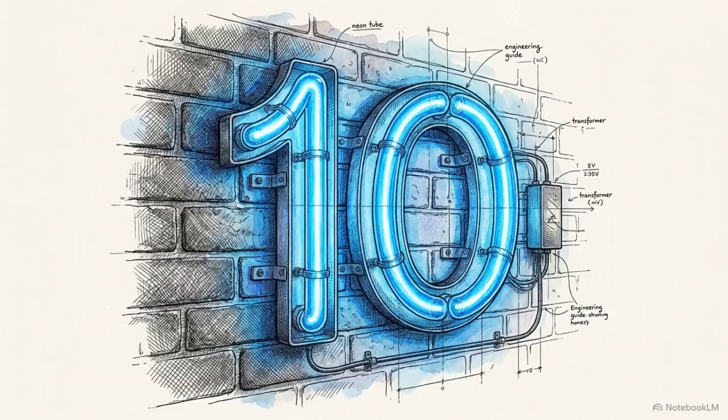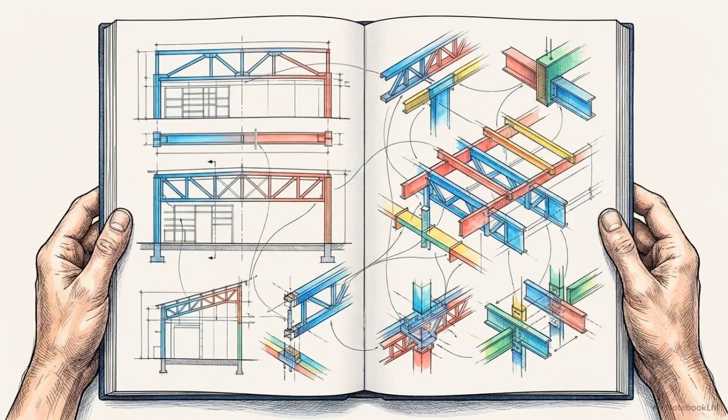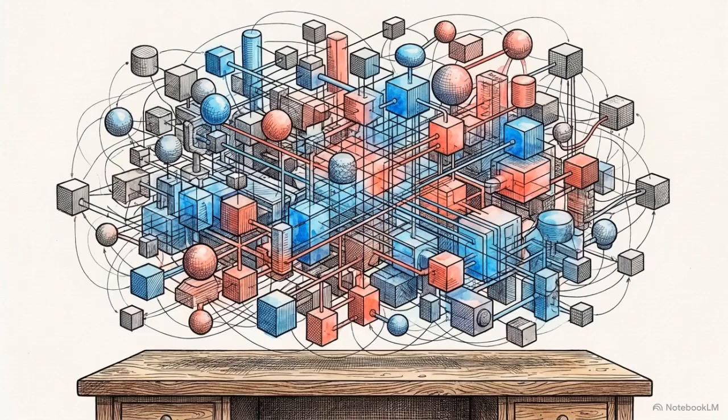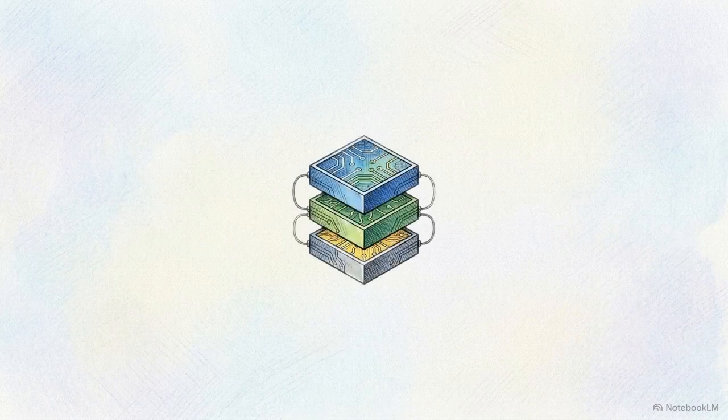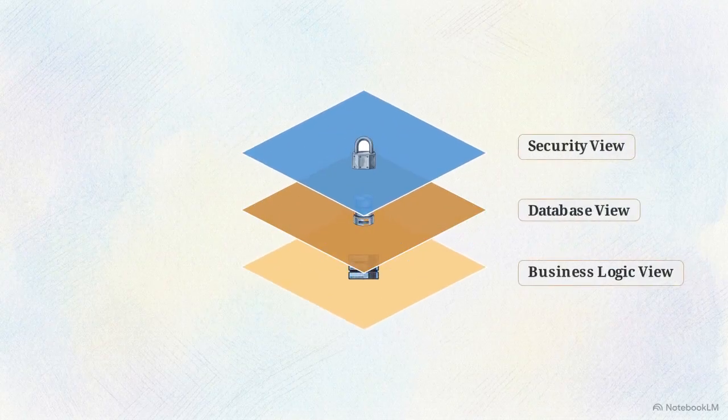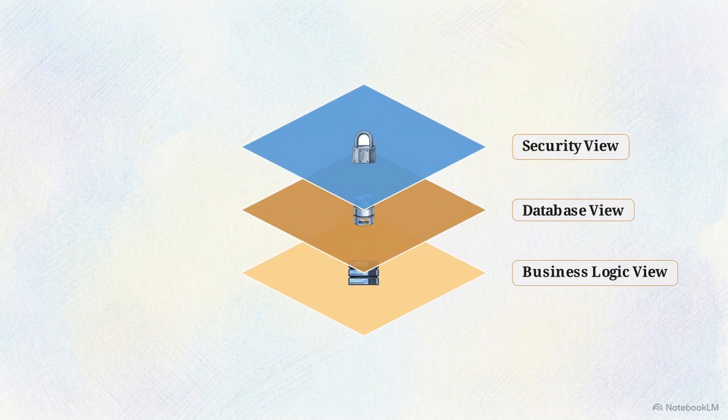Once evaluated, the candidate architecture enters the final node, Clause 10, Elaboration. The objective is to shift the intangible architectural concept into a tangible, implementation-ready architecture description. Because no single diagram can explain a complex system, it must be dissected into viewpoints. Each one addresses the specific concerns of different stakeholders, from security officers to database administrators. We visualize this dissection as discrete architectural views. The architecture is sliced into layers: a security view, a database view, and a business logic view.